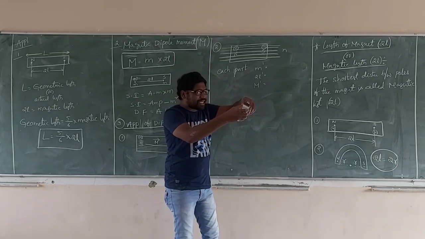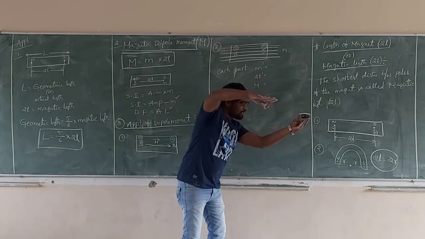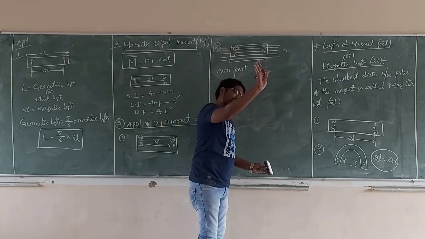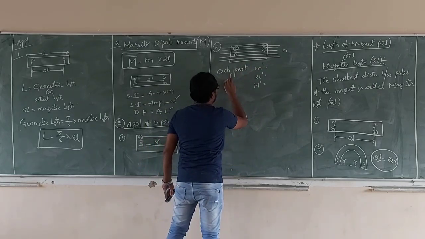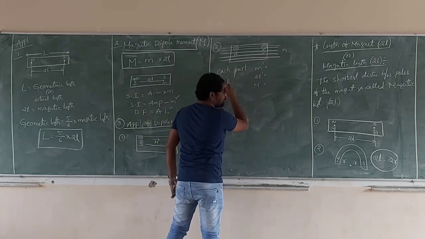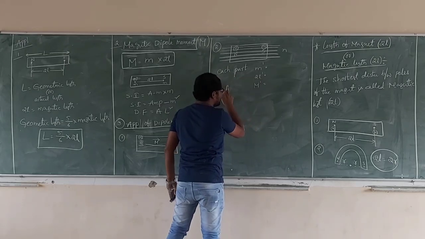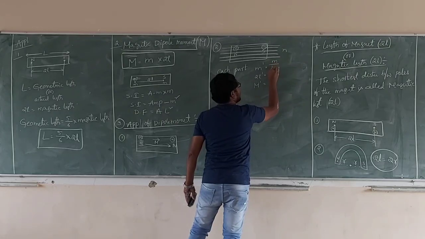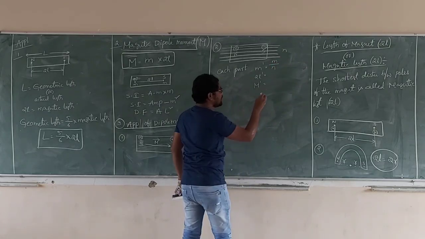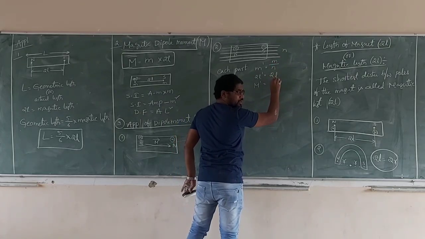Now the bar magnet is cut parallel to itself into n parts. What is the pole strength of each part? This is m by n. The length is constant.